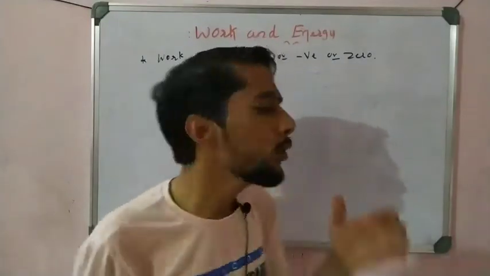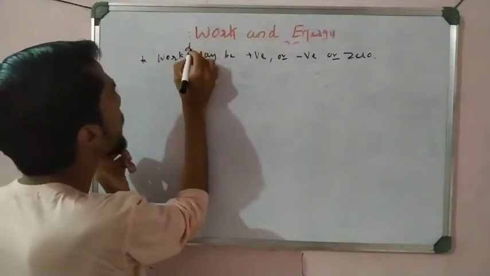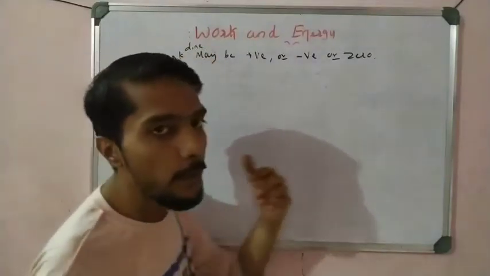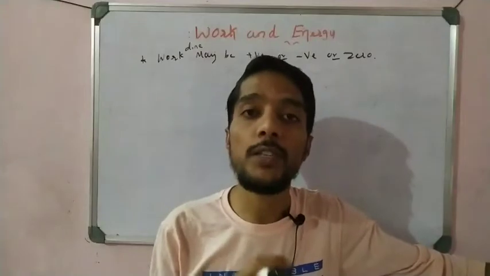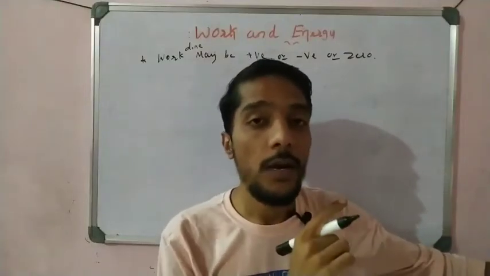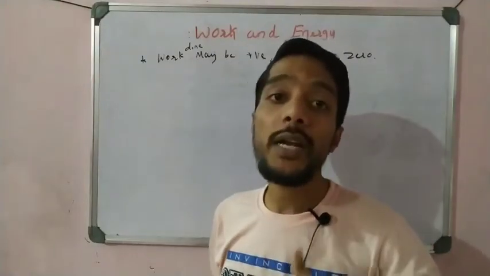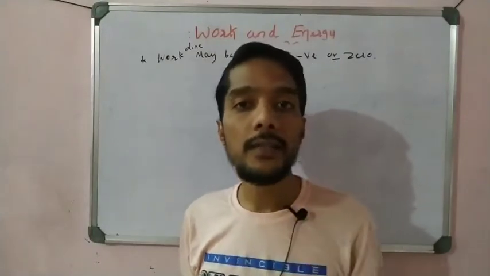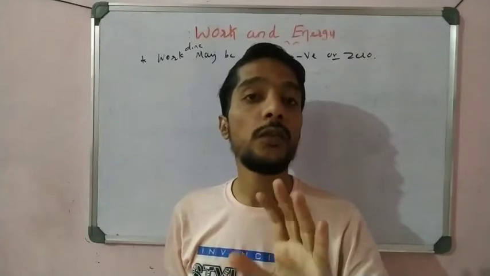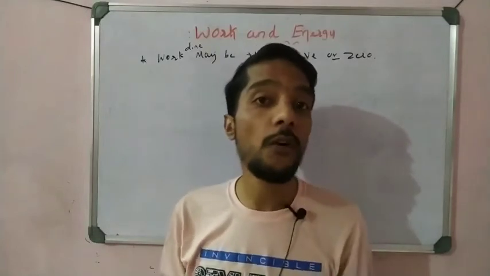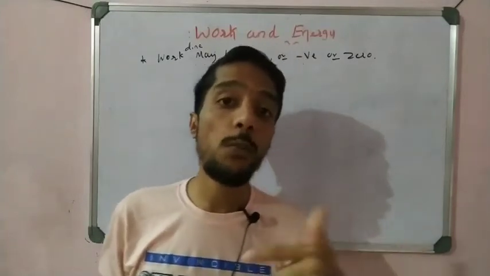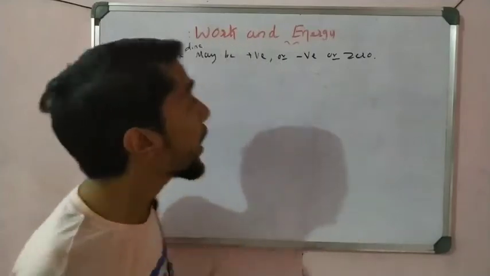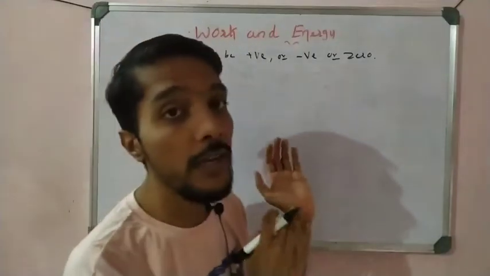You write complete work done. Work done may be positive, may be negative, or may be zero. That is very important. Now let us analyze the question of when it is taken as positive, when taken as negative, and when taken as zero. That is very important because we need to calculate. During calculation of work we want to know about negative or positive or zero, right? So for calculation of work we require these three conditions.